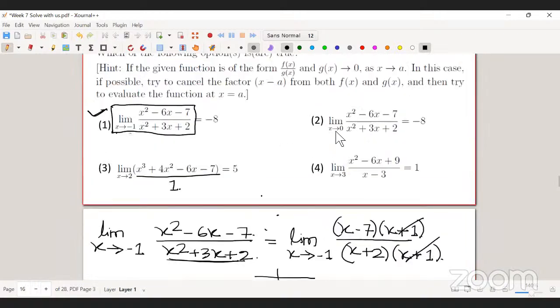So I guess it's basically x minus 3 whole square. So this is nothing but limit x tends to 3 of x minus 3, right? So this is 0. Yes, 0.